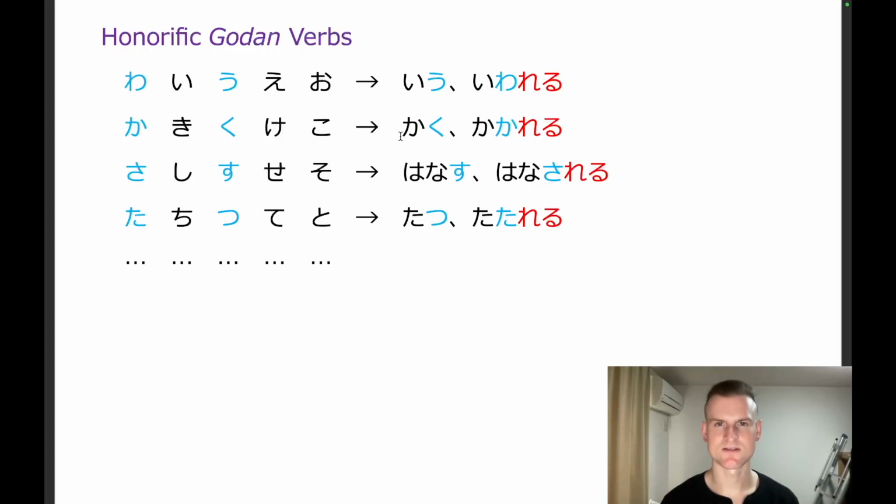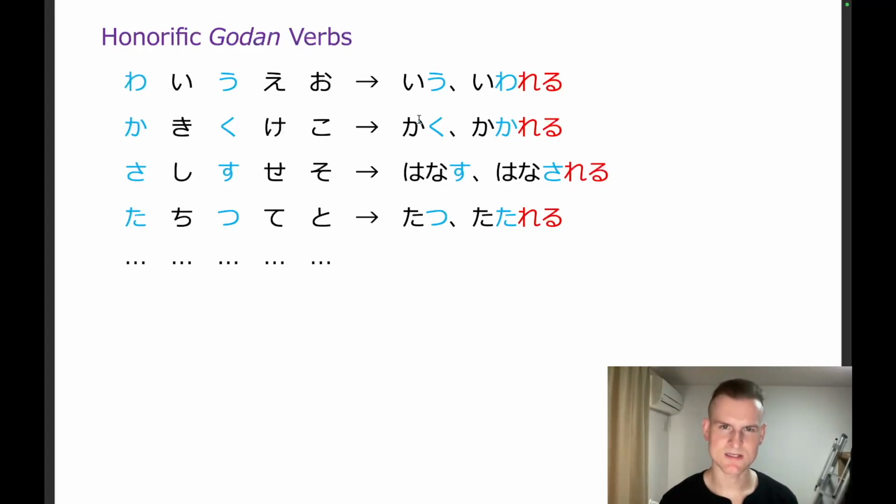Okay, so kaku, to write, becomes kakareru. Hanasu becomes hanasareru. Tatsu becomes tatareru. And remember, we're showing honor to the subject, the person that does the action described by the honorific verb.